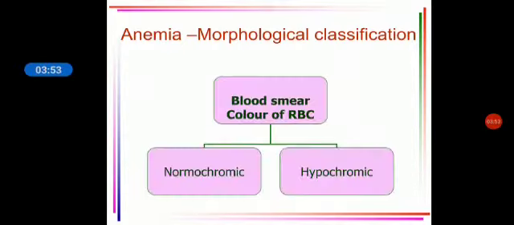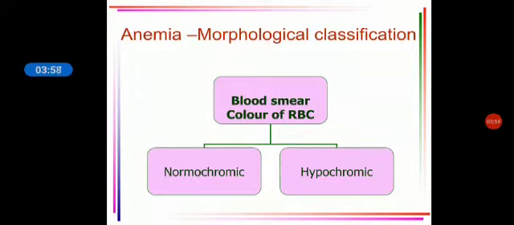Now, how will you classify anemia? Anemia can be classified according to morphological classification, that is according to how the cells appear. Then you have etiological classification, that is, what is the cause for the anemia. So first we'll go to morphological classification.